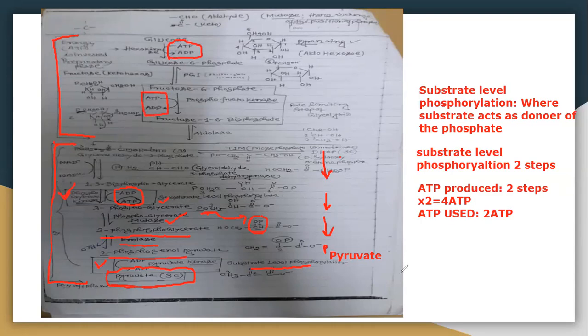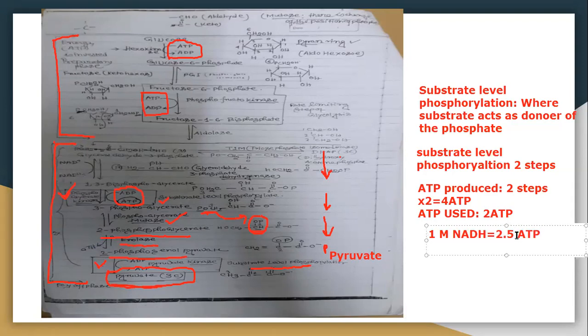Now, from NADH, after the electron transport chain, we will get 2.5 molecules of ATP. One molecule of NADH produces 2.5 ATP.